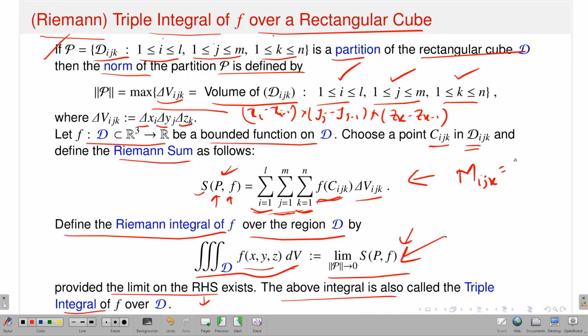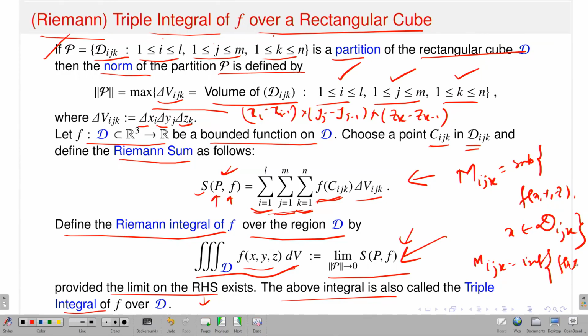So, you have a bounded rectangular cube, a corresponding partition, and sub rectangular cubes. What you do is take the maximum of the function f on that sub rectangular cube, denoted, since it is a sub rectangular cube, by capital M suffix ijk. And the minimum of your function on that sub rectangular cube, I denote as small m suffix ijk. So I can define capital M ijk as the supremum of f(x,y,z), where the point (x,y,z) belongs to the sub cube, and small m ijk as the infimum.